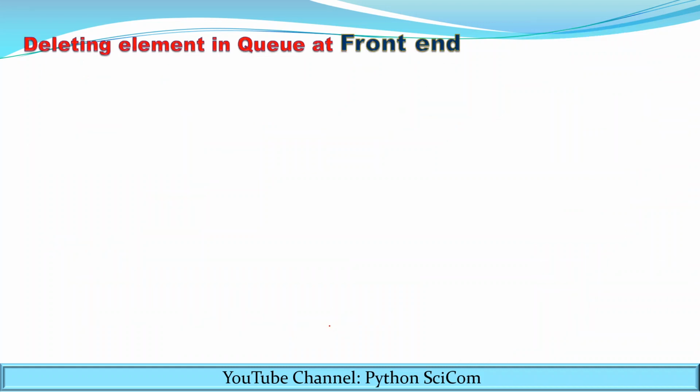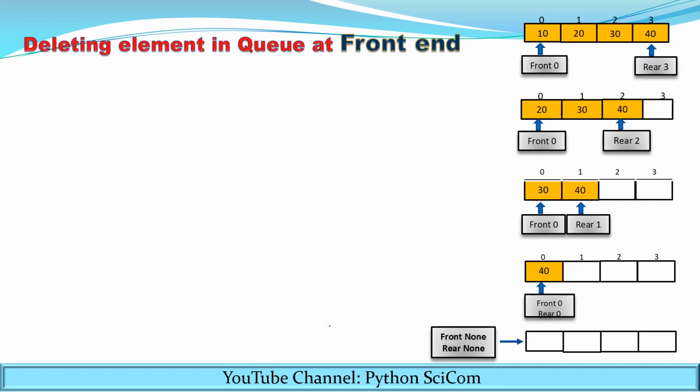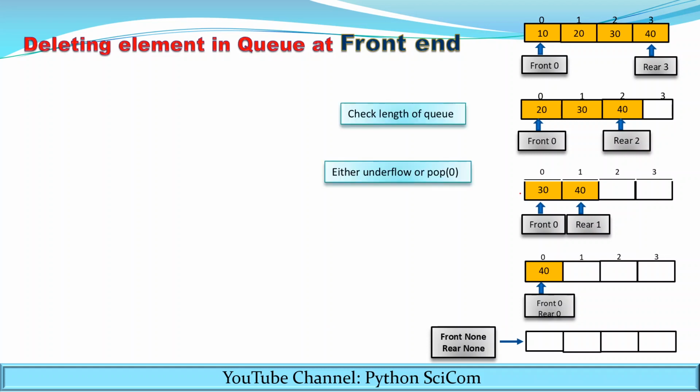Now let's see the program code for the deletion of element from the queue. Now the deletion will take place from the front end. Now this is the step-by-step process of deletion. Now for deletion, what we have to do is, you have to check whether the queue is empty or not. If the queue is empty, then either display the underflow message or the empty message, or otherwise you delete the element by using the pop function.